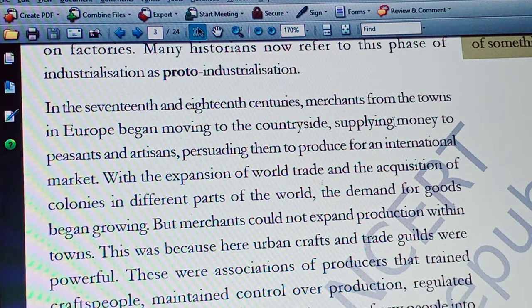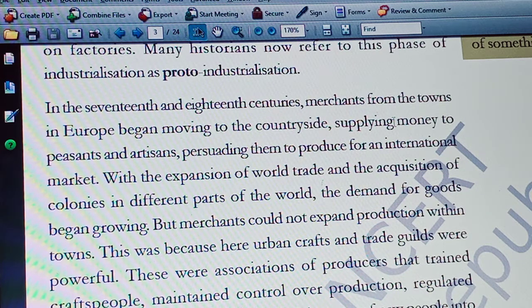Because of trade guilds. Most of the production in urban areas were under the control of trade guilds. So that's why traders were not allowed to increase the production in urban areas, or they found difficulties to increase the production in urban areas because production was completely controlled by trade guilds, and trade guilds were powerful at the time.